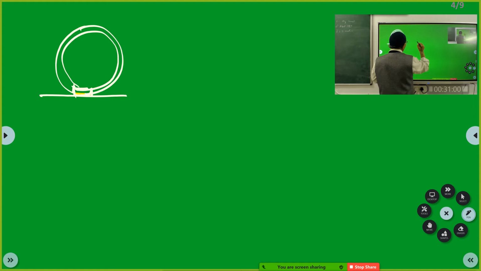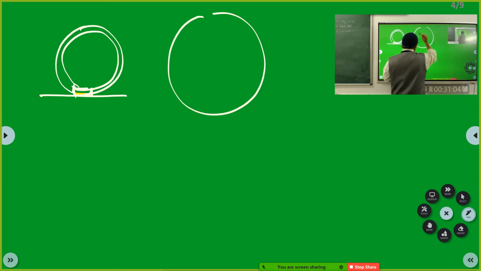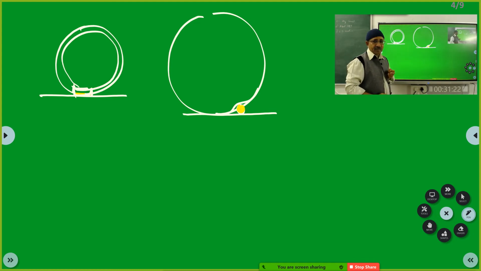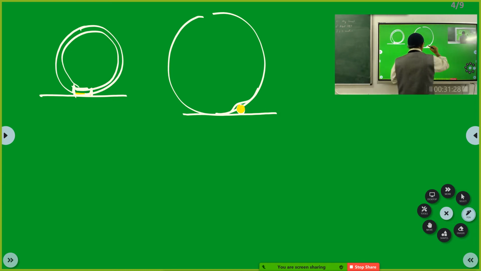Okay, so I will show it to you like this. Supposing I draw the wheel and assume that it's a very good wheel, but there is a stone on the road. Then this stone on the road, what will it do? It will make the shape of the wheel like this. So there is a normal reaction here.